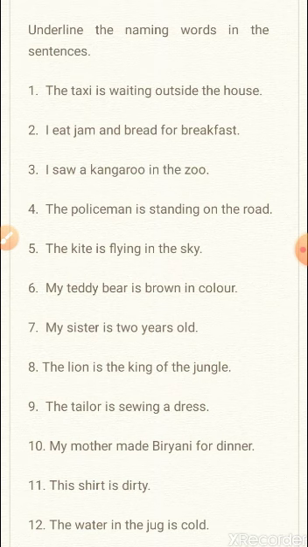Underline it. "Is" is not a naming word. We've checked this in the previous sentences. Cold. Cold is not a naming word. So in this sentence only water and jug are naming words because they are the names of things.